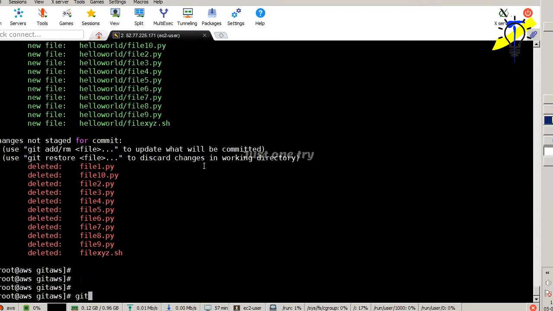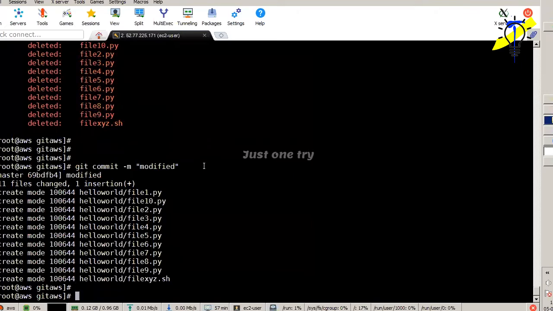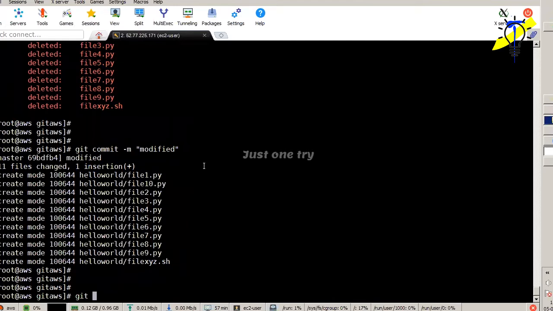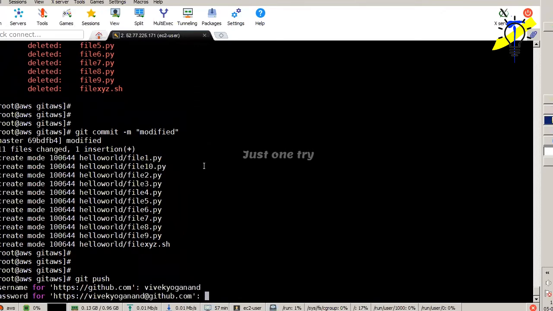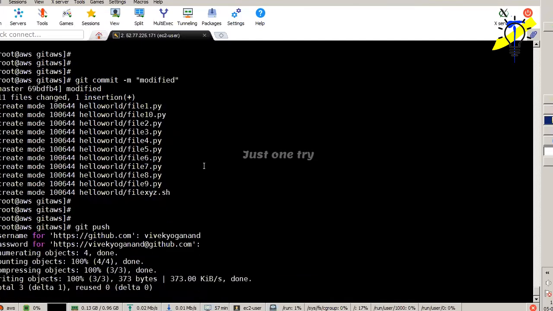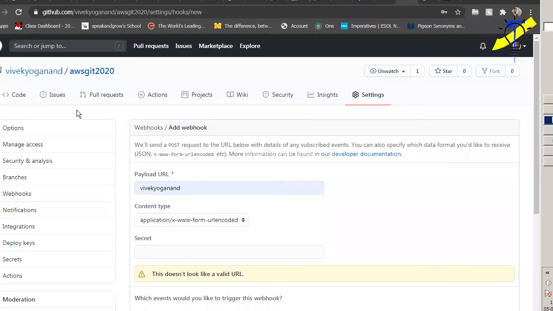So now you can use git commit -m, passing the message "modified". So it is done. So now I can use git push. That's it. Now try to push that. It's been pushed. Now I go to here.